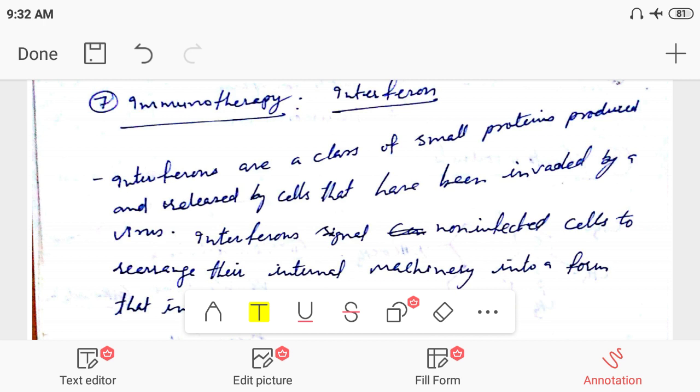So what is the meaning of interferon? Interferons are a class of small proteins produced and released by cells that have been invaded by a virus. What do you mean by this? They are proteinous in nature, small proteins released by our cell when any extra particle or virus invades our body. Then the cell synthesizes and releases some proteinous part that is called interferon.